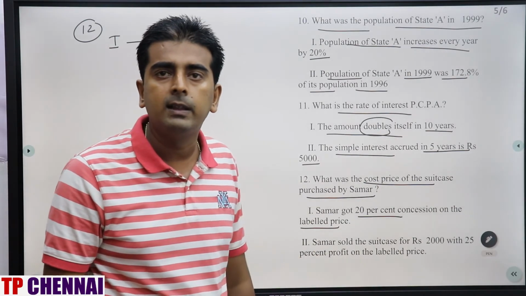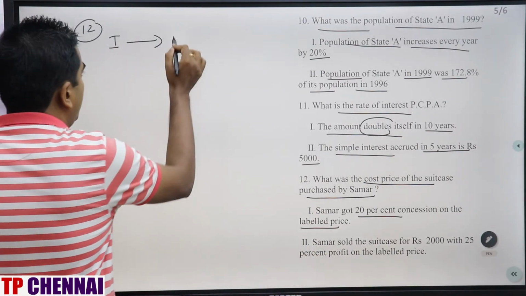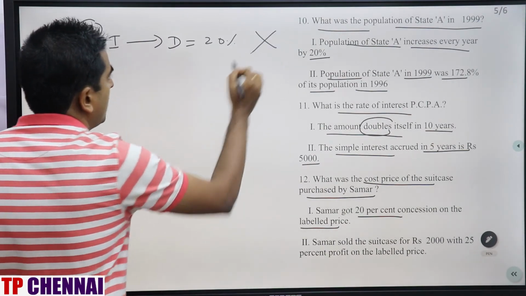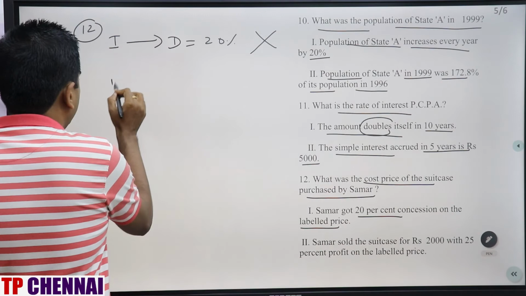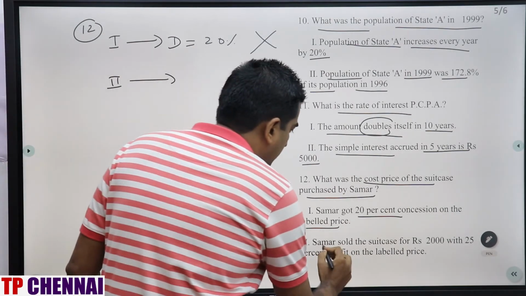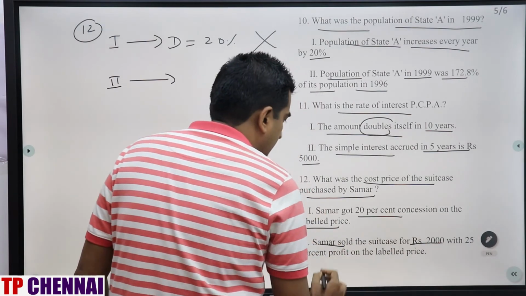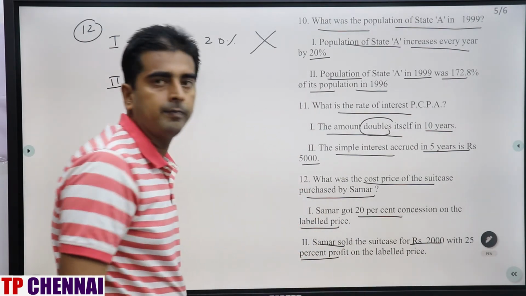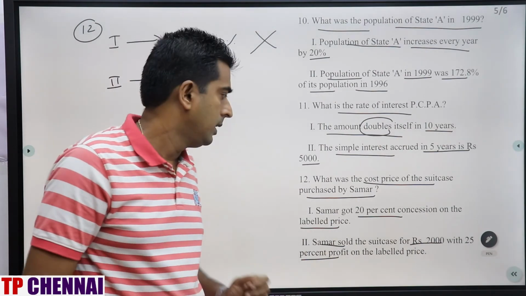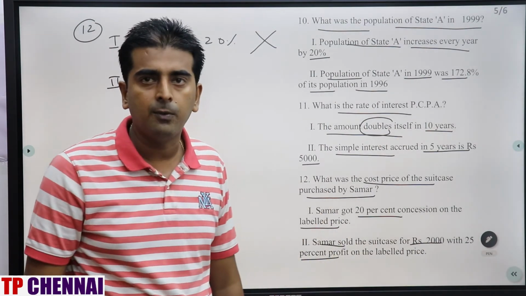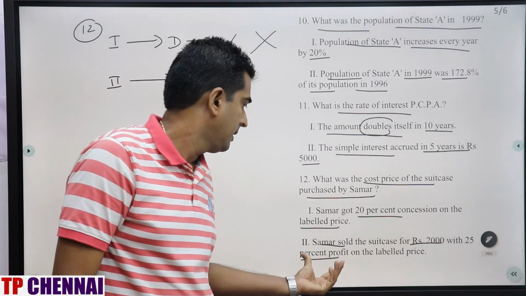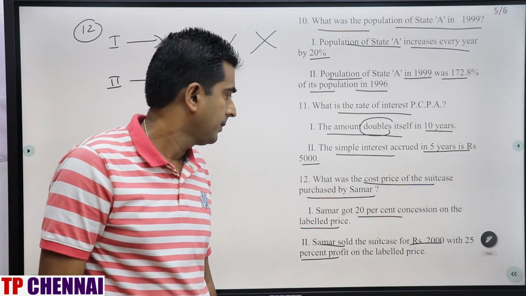Can you find out anything? No, because only the discount is there, which is 20%. So I can't find out from the first statement. Come to the second statement. Summer sold the suitcase for rupees 2000 with 25% profit. Can you get the answer from the second statement? Again no, because mark price you don't have. You have only selling price and percent profit.